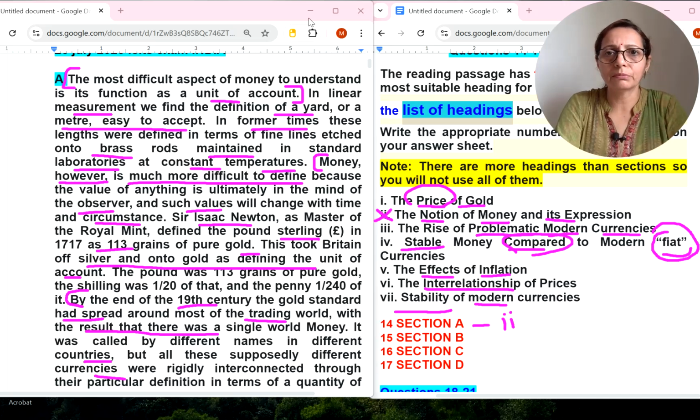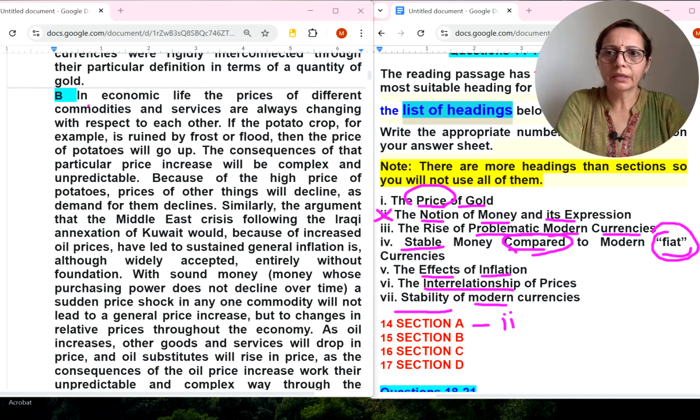Now coming to B number paragraph. Now B number paragraph, let's read. In economic life, the prices of different commodities and services are always changing with respect to each other. If the potato crop, for example, is ruined by frost or flood, then the price of potatoes will go up. The consequences of that particular price increase will be complex, and because of the high price of potatoes, prices of other things will decline as demand for them declines.